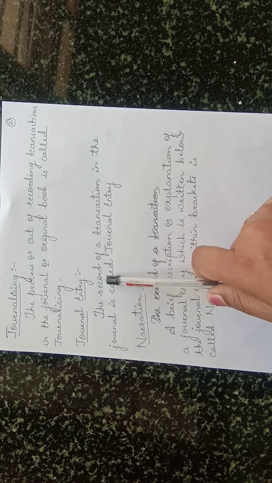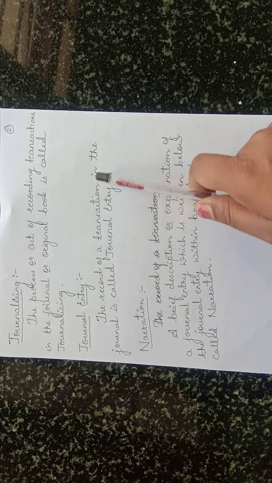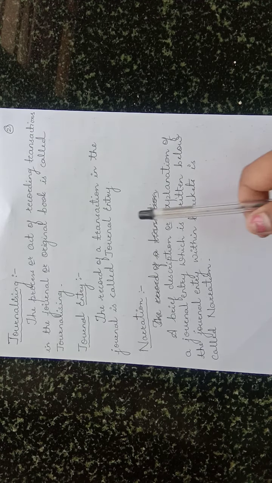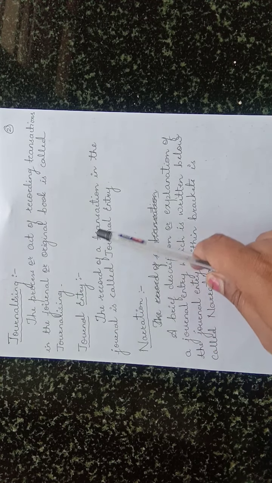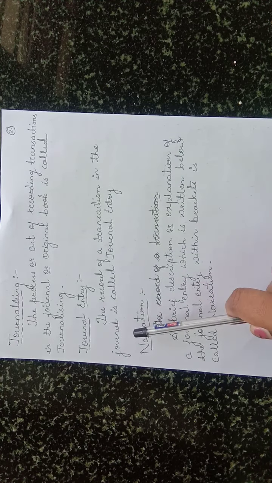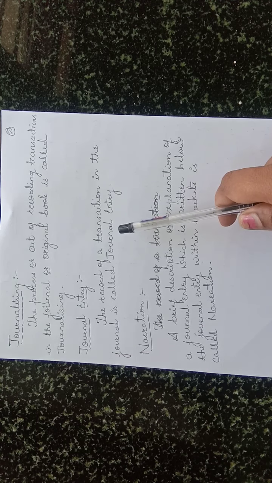Then the next part after journalizing is journal entry. So what is journal entry? The record of transaction in journal is called journal entry. Whatever record you are making in the book of journal, that record is called journal entry. Means you are passing an entry here, one account debited and the second account credited. That entry is called journal entry. The record of transaction in journal is called journal entry.